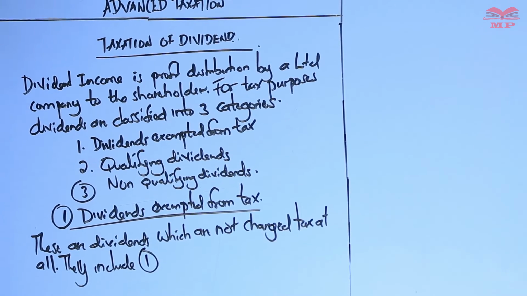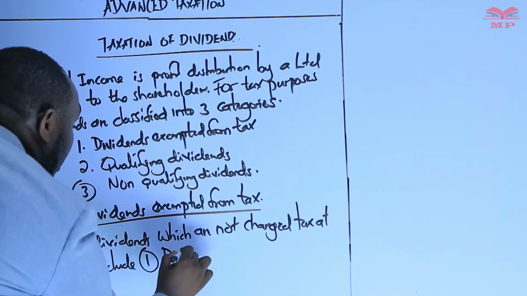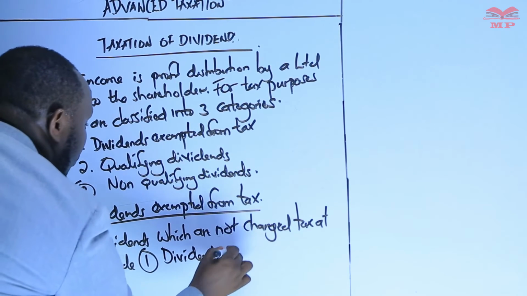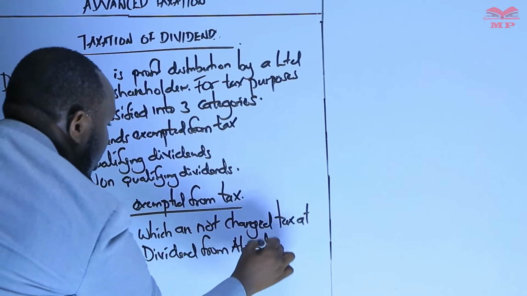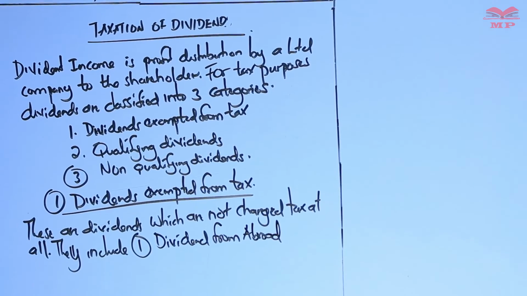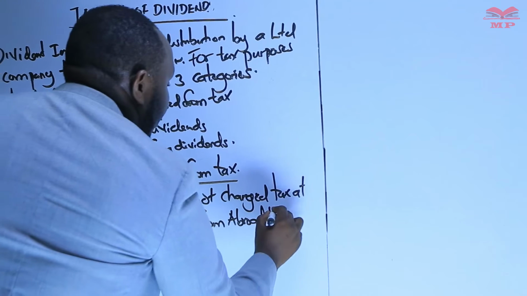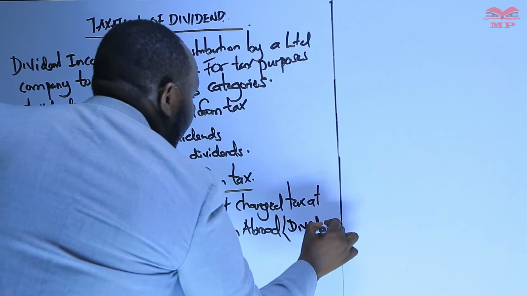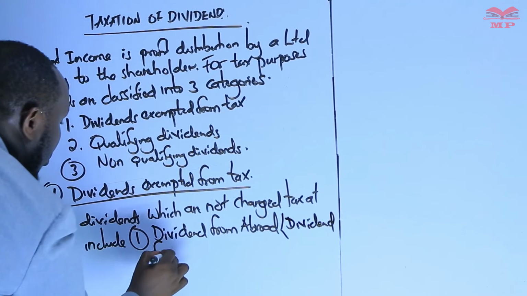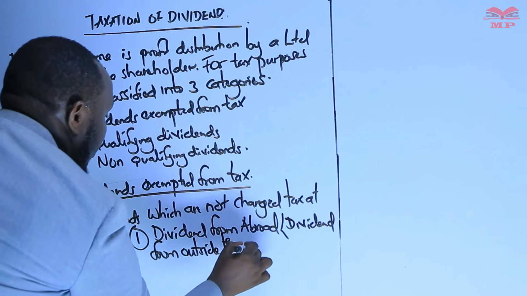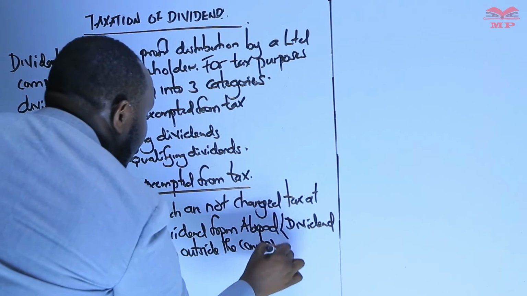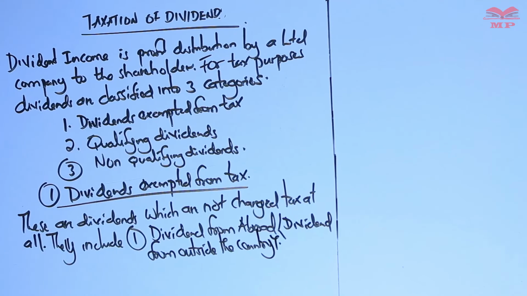One, dividends from abroad. If the word abroad is not given, we simply say dividends from outside the country. Dividends from outside the country is the first category.